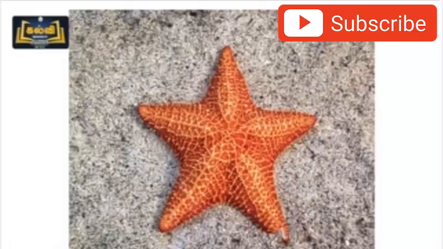Okay. Starfish. Okay. Where is the home of the starfish? Do you know? Starfish lives in seawater. Okay. Starfish lives in seawater. Very good. So once again, what's the name of this fish? Starfish. Very good.